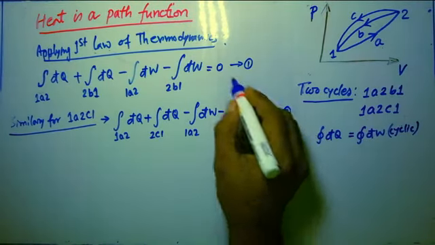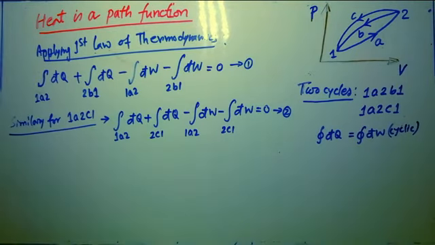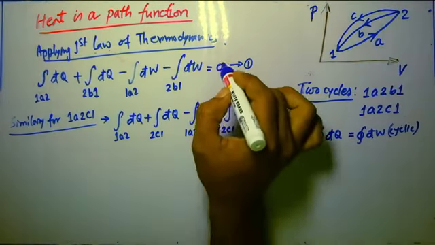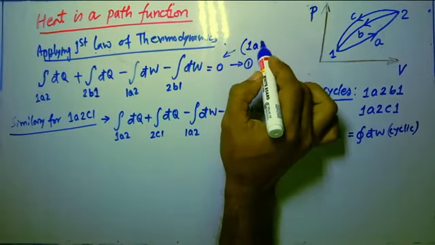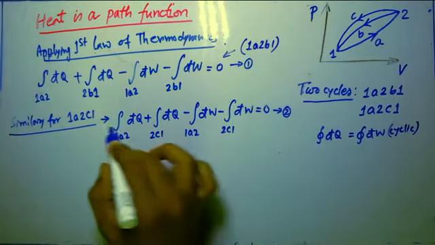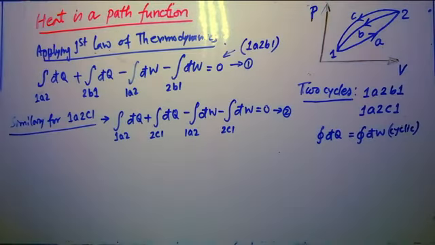Just same kind of equation I have written for two different cycles. This one is for cycle 1a2b1, and this one is for 1a2c1.